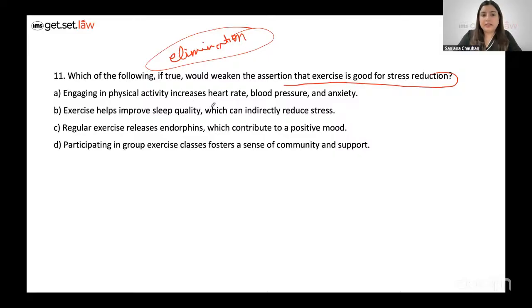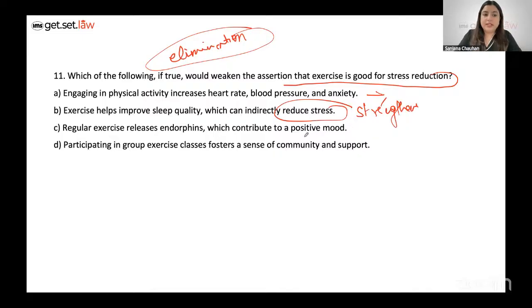Engaging in physical activity increases heart rate, blood pressure, and anxiety. If this is happening, then how can I say that exercise is good for stress reduction when in fact it is only furthering stress here? It leads to increased blood pressure and anxiety. The correct option should be A, because option B talks about how it can reduce the stress, so it strengthens,